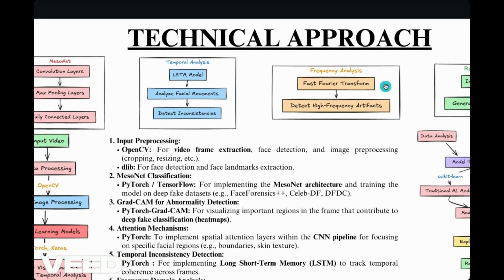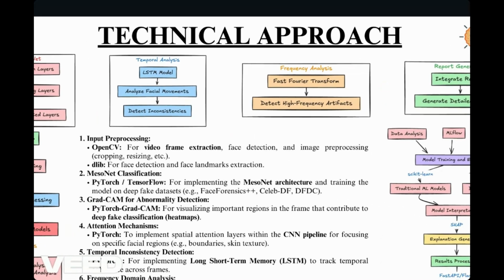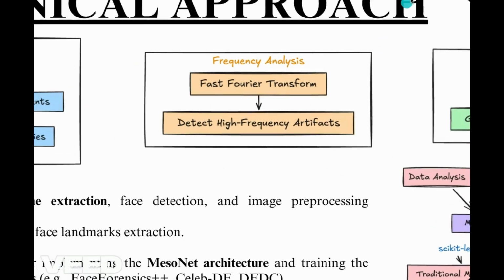Frequency domain analysis. Some deepfakes leave behind subtle traces that are difficult to detect in the spatial domain. That's where frequency domain analysis comes in. Using SciPy, we perform fast Fourier transforms to detect high frequency artifacts, providing another layer of detection.